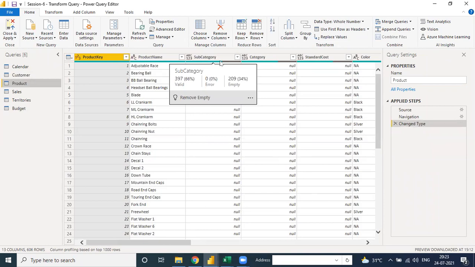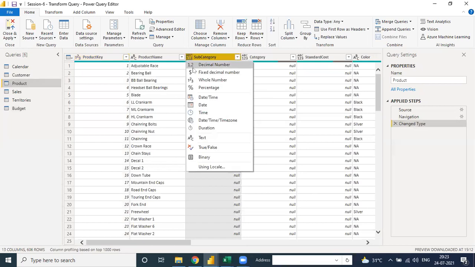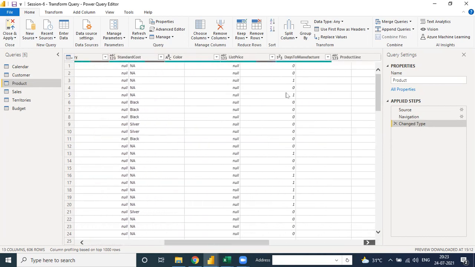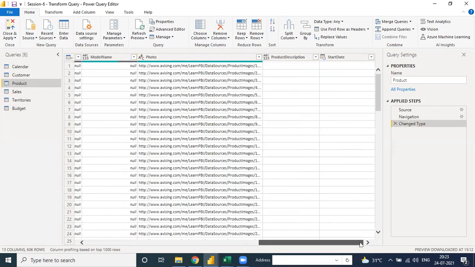This one. See, this ABC is text, and 1 2 3 is for numbering, numerical numbers. So green and black is just for ABC 1 2 3. ABC is for text and 1 2 3 is for numerical. It means the subcategory is into two parts: numerical and alphanumerical.